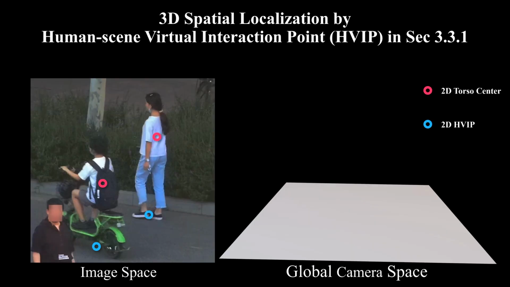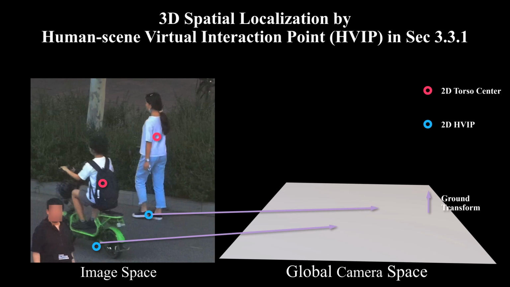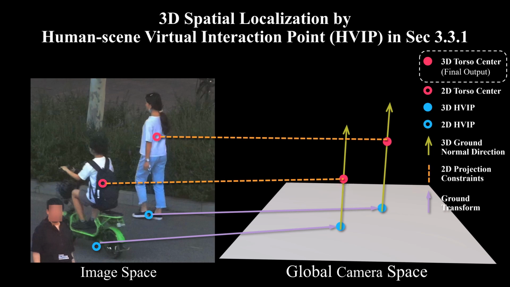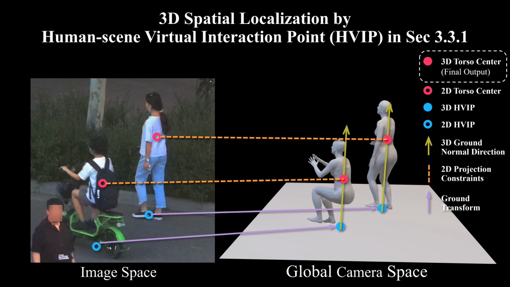To infer the accurate 3D locations of people, we define a new concept, HVIP, abbreviated from Human Scene Virtual Interaction Point, which is the projection point of a person's 3D torso center on the ground plane in the global camera space. This definition establishes a mapping between local image points and global spatial positions of people, alleviating the depth ambiguity. Specifically, HVIP is a point on the ground plane, allowing us to connect 2D pixels with 3D points on the ground plane through the ground transformation.